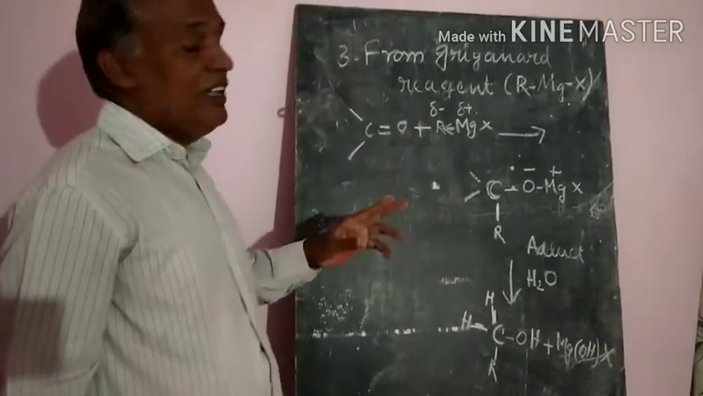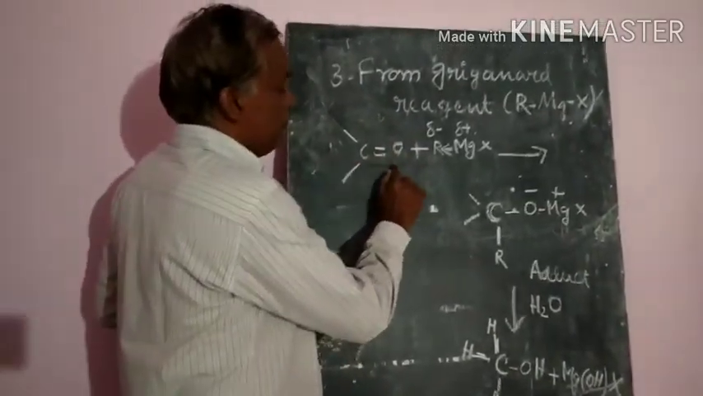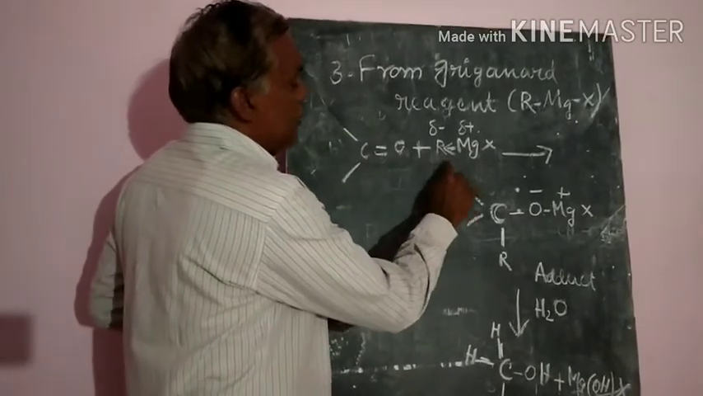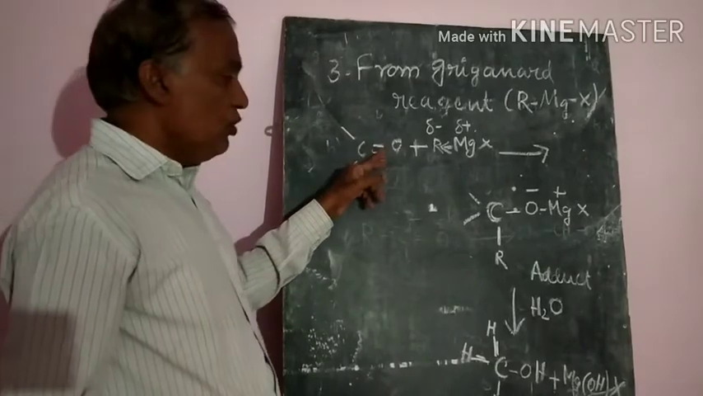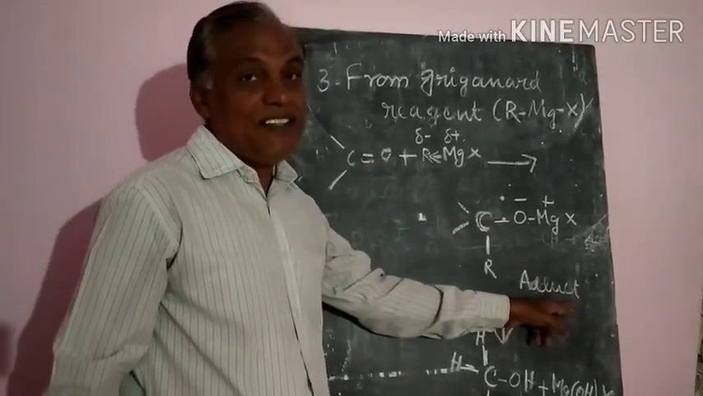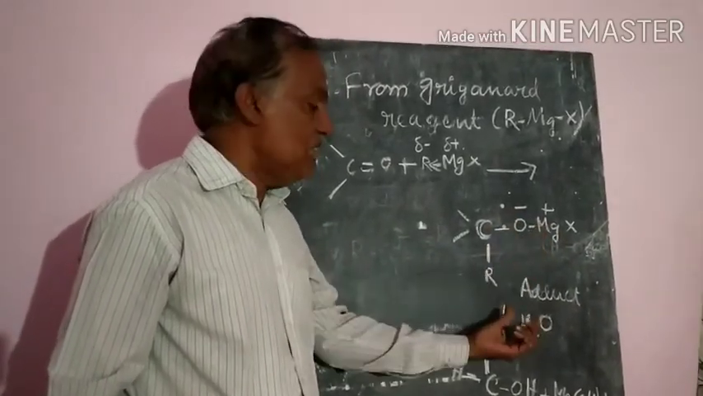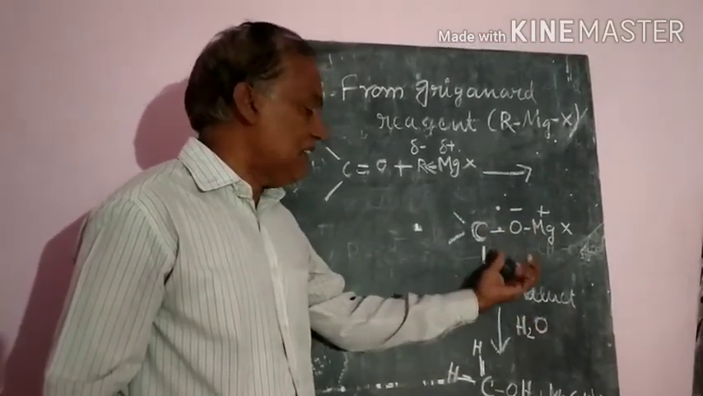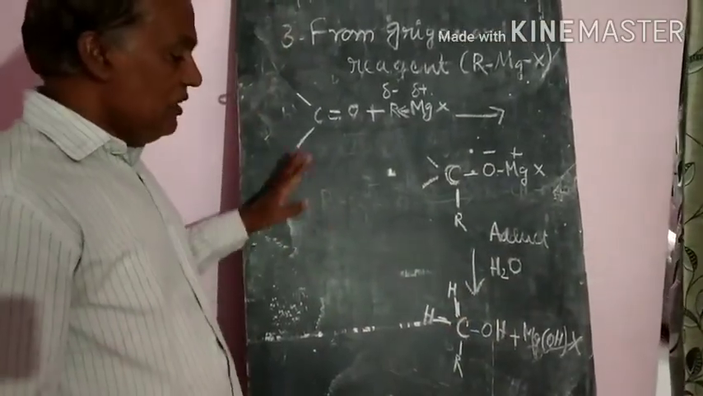It takes place in two steps. First, the alkyl magnesium halide is added to the carbonyl group and forms an intermediate compound, that is called the adduct. Then in the second step, hydrolysis of this adduct will give us the corresponding alcohol. So that is the important one.